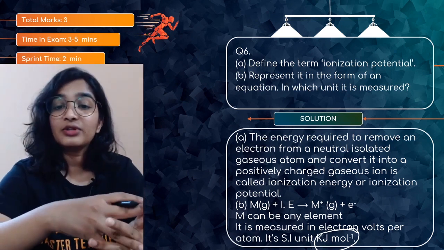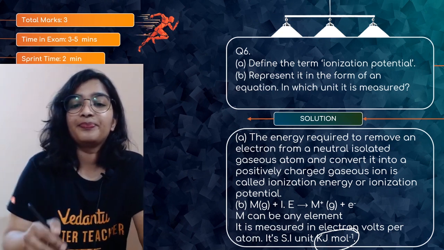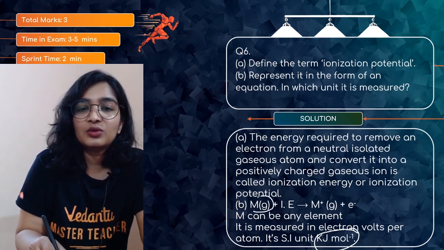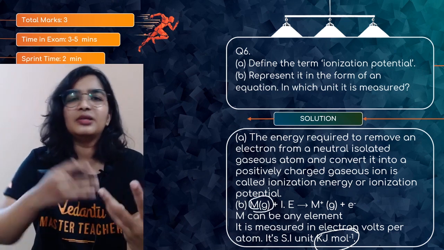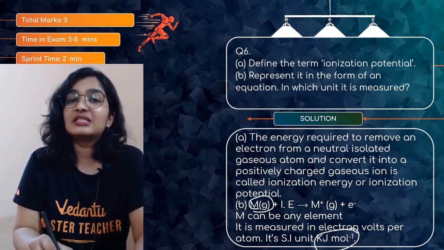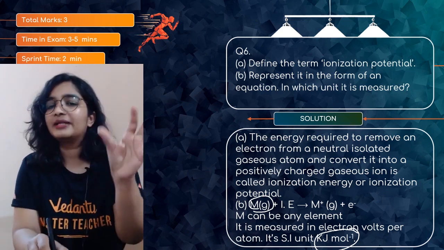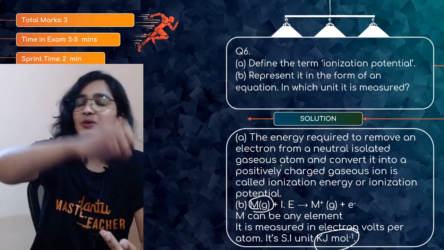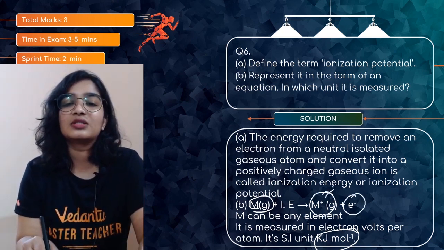So what is the unit which we use? We use kilojoule per mole, and the equation is basically M, or you can take anything. Here I took a particular example, Na. It has to be in its gaseous state, isolated, only one atom, plus ionization enthalpy or energy. You can remove an electron, so there will be this electron and this has become positively charged.